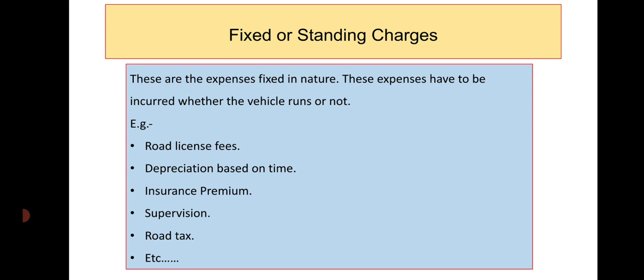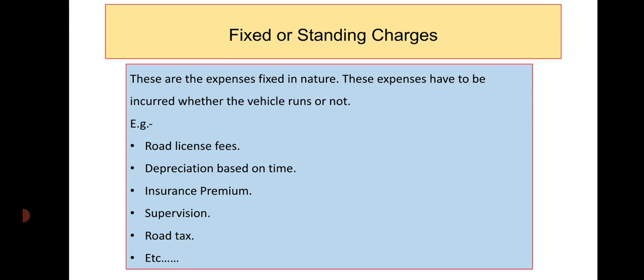The first one is fixed or standing charges. As the very name indicates, fixed or standing charges are fixed in nature. They are not going to vary with the output. They remain constant, irrespective of whether the vehicles run or not, but still these expenses or charges are fixed.